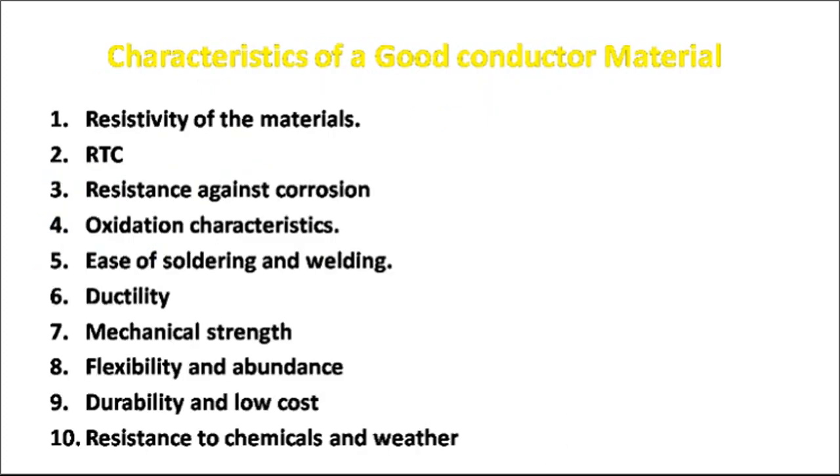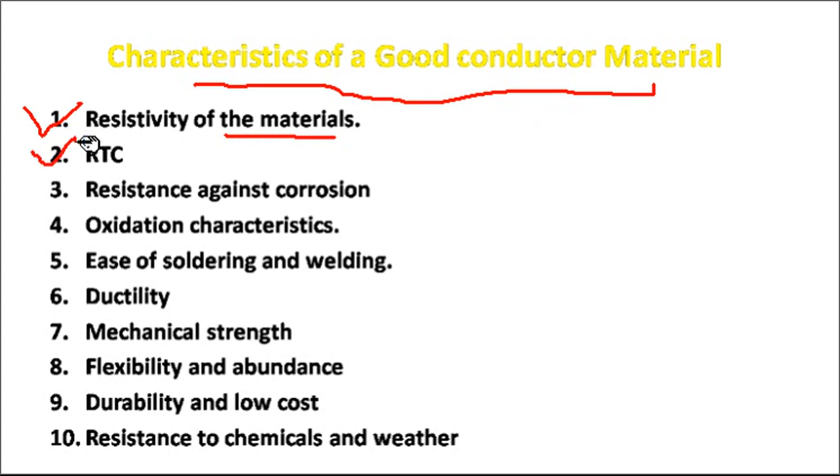Then the characteristics of good conductor material. What are the characteristics of a good conductor material? There are 10 characteristics. The first is resistivity of the material. Then resistance temperature coefficient, resistance against corrosion, oxidation characteristics, and ease of soldering and welding of the material.